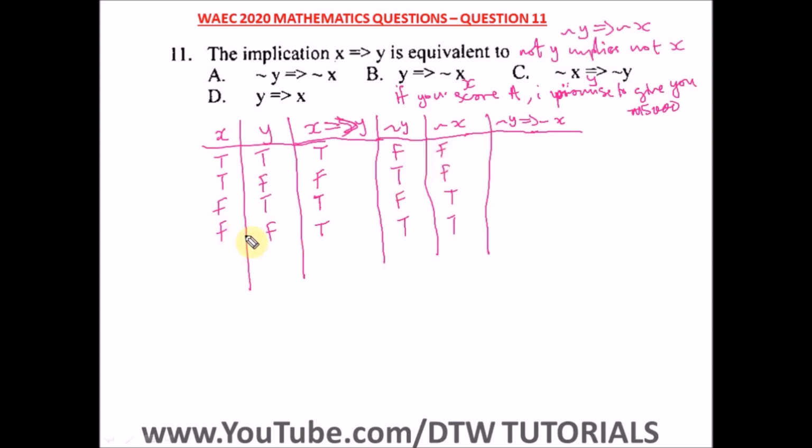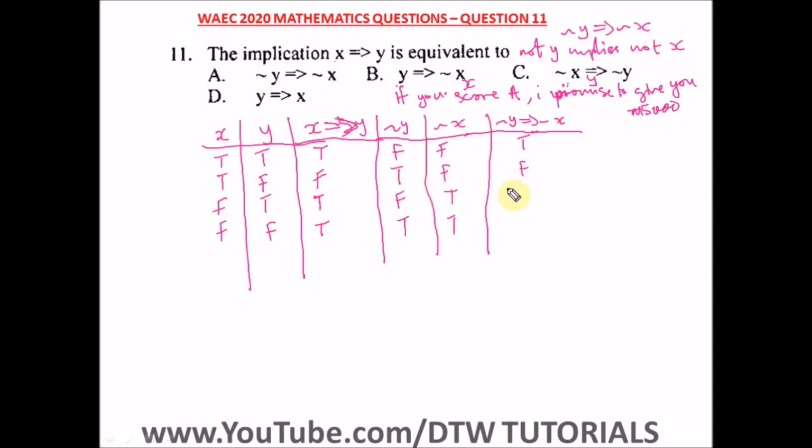For the implication table, a false and false would give you what? A truth, according to this statement which I explained. All right. Now a truth and false. Truth and false is what? A false. Okay, that's the negation of Y implies the negation of X.